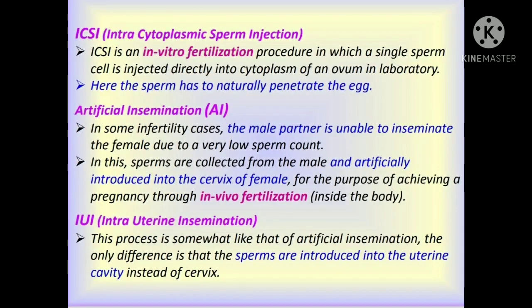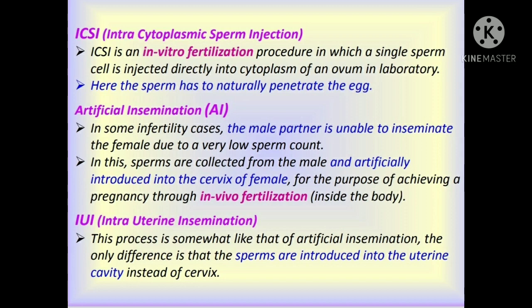ICSI, intracytoplasmic sperm injection. ICSI is an in vitro fertilization procedure in which a single sperm cell is injected directly into the cytoplasm of an ovum in the laboratory. Here the sperm does not have to naturally penetrate the egg. This is what is done in ICSI. Okay.